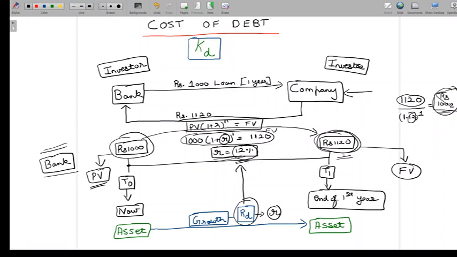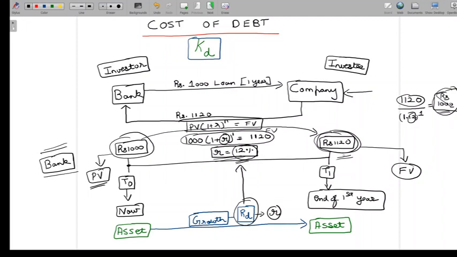And since an investment is an asset, now I can generalize and say, if there are future cash flows of an asset that you know, and if you know what is the return on investment in that asset, if you discount the future value of the cash flows associated with the asset at the return on investment rate, then you are going to be getting the present value of the asset. And this is a very fundamental valuation principle which says value of an asset today is the present value of all the future cash flows associated, discounted using the return on investment rate.